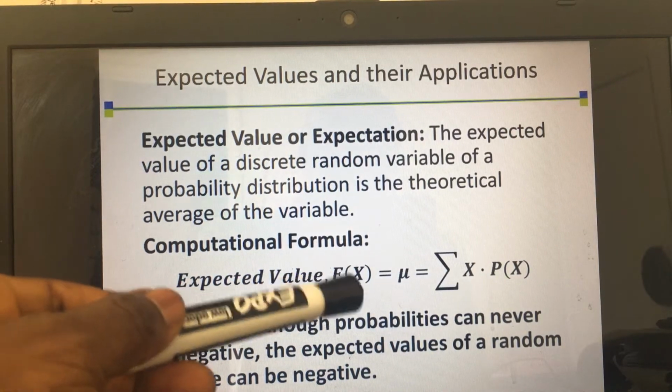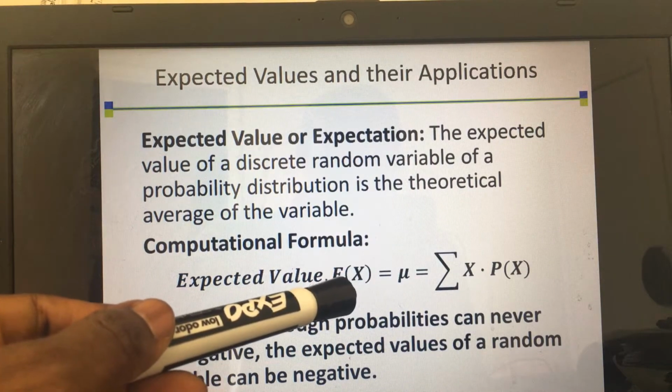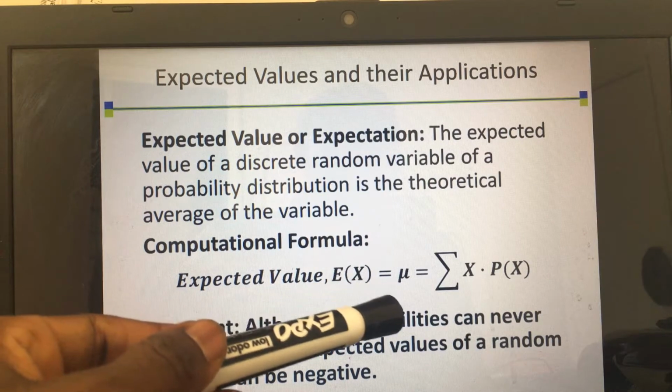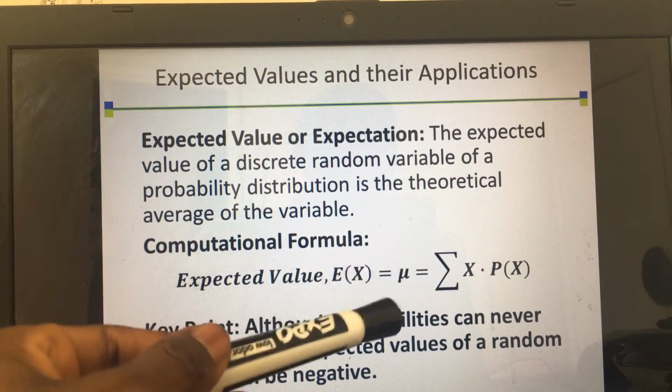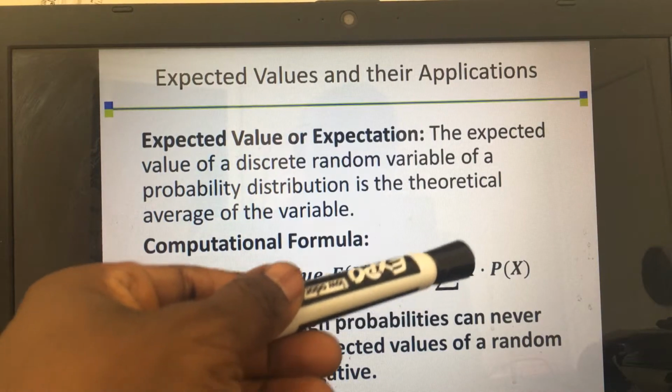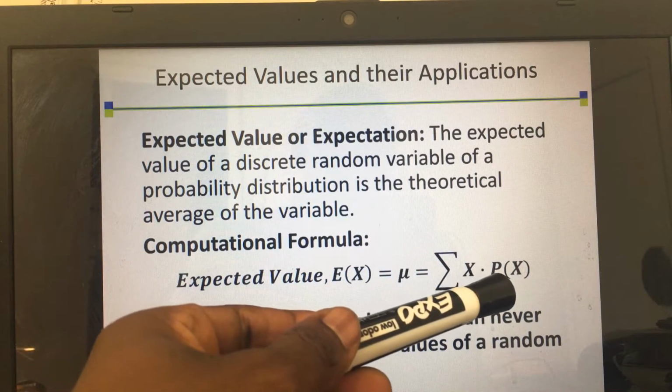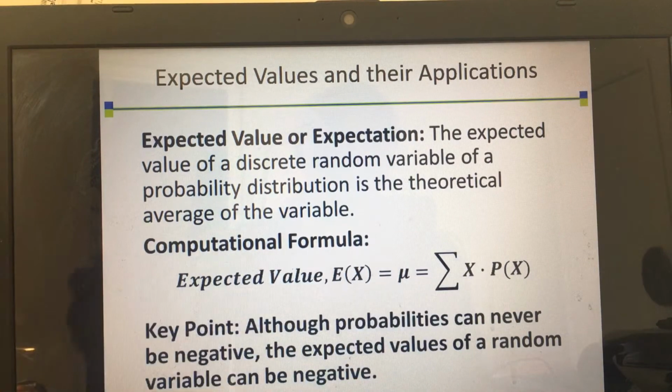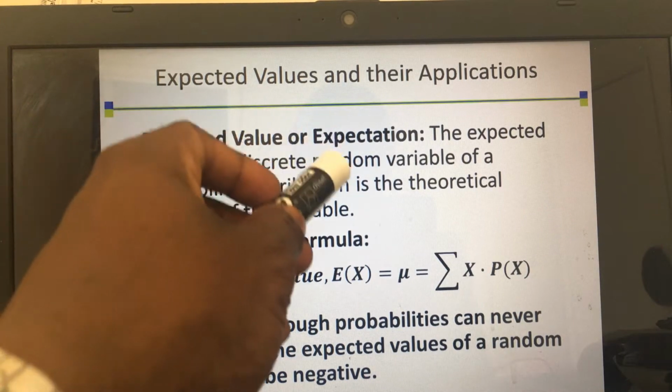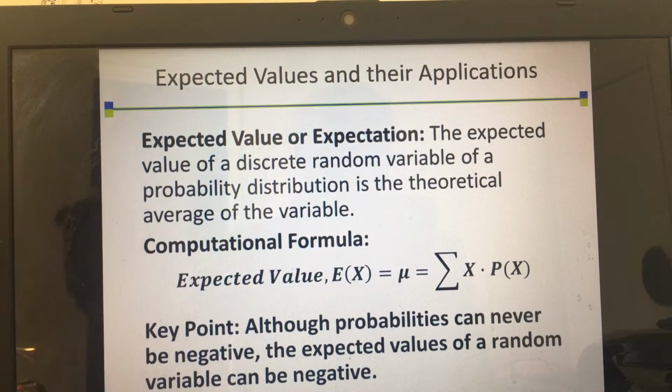E(x), which means expected value of x, where x is the random variable or the discrete variable we are talking about, equals the average. This symbol here is the mu, representing average. Sum of x times the probability of x. So you multiply all the values that x will have with their corresponding probabilities. Then after that, you add them to get the expected value or expectation or the mean. Okay? So that's basically what it is. That's what we're doing when we do an expectation or expected value.